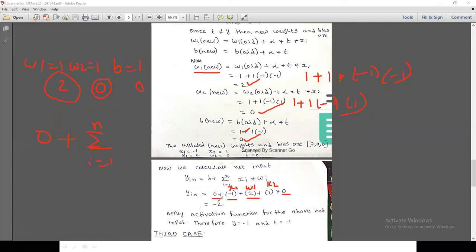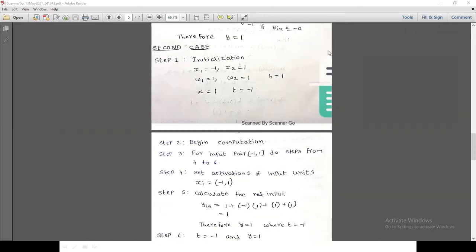When you calculate this, we get -2. Based on the activation function, since -2 is less than 0, the y value equals -1. So y equals -1 and the desired output t, the target, is also -1. Both are the same. Now we have completed the second step.